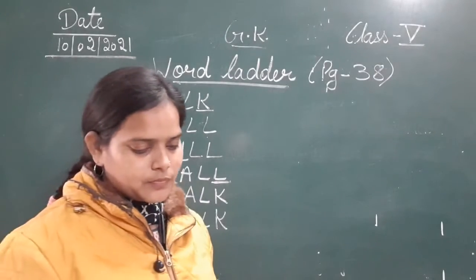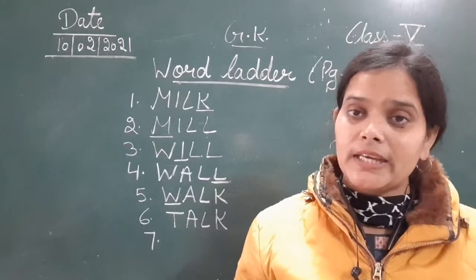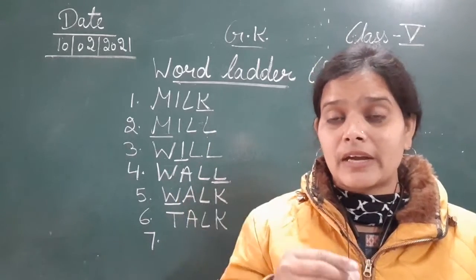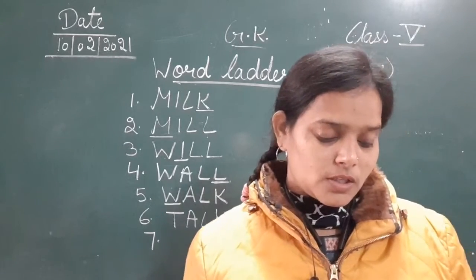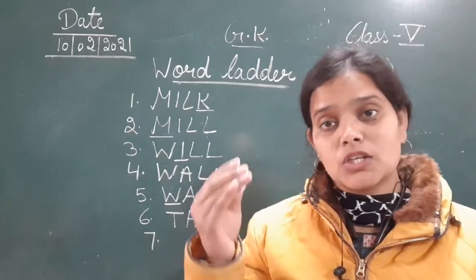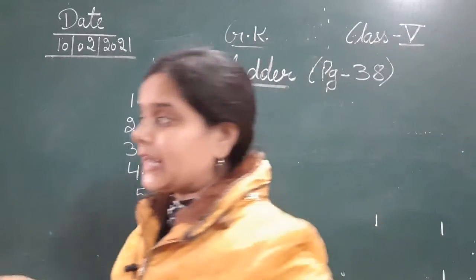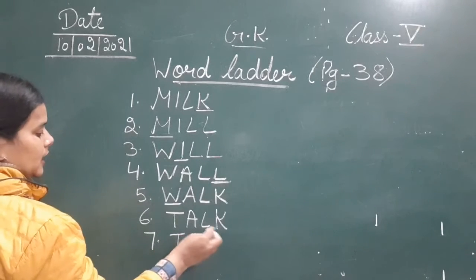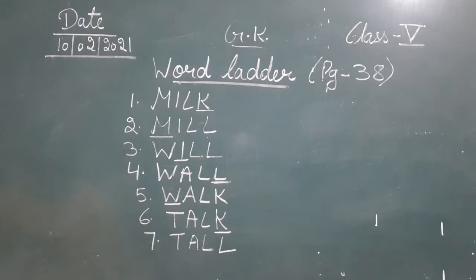The seventh one is not short. जो चीज़ छोटी नहीं है तो उसको हम क्या बोलेंगे? छोटी नहीं है तो that means it will be length, मतलब वो लंबी होगी, tall होगी. So if anything is not short, so definitely that will be tall. So here it is not short. जो चीज़ छोटी नहीं है, that is tall. So talk will change into tall. Not short means tall. TALL and K, that is tall. Again K will change into L, that is tall. Clear?